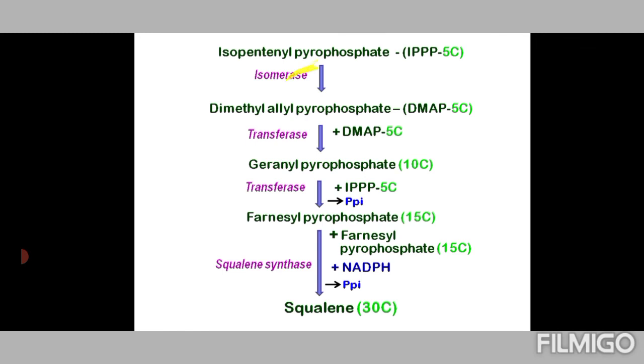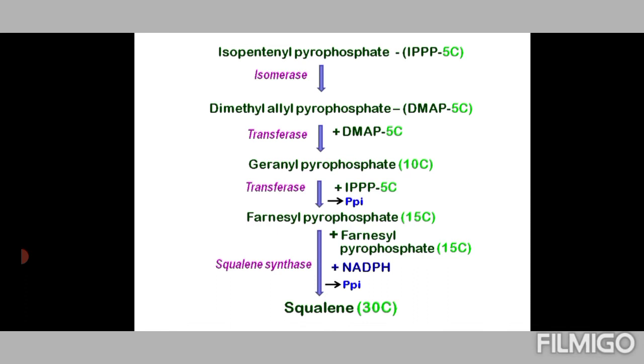See, this is isopentenyl pyrophosphate, 5 carbon. First of all, it isomerizes to give dimethyl allyl pyrophosphate, which is again an isoprenoid unit. And 2 molecules condense; this is head to tail condensation. It gives rise to geranyl pyrophosphate, a 10 carbon compound, obviously, and this takes up another 5 carbons from another molecule of isopentenyl pyrophosphate. So that makes 15-carbon farnesyl pyrophosphate, with the loss of a pyrophosphate.